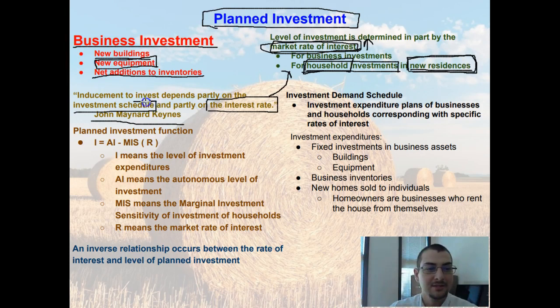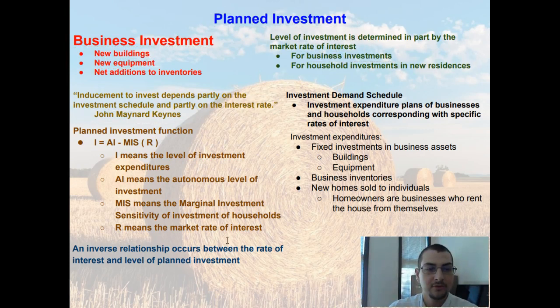But what is this investment schedule that John Maynard Keynes spoke of? So the investment schedule is actually this investment demand schedule over here. An investment demand schedule is an investment expenditure plan of businesses and households.